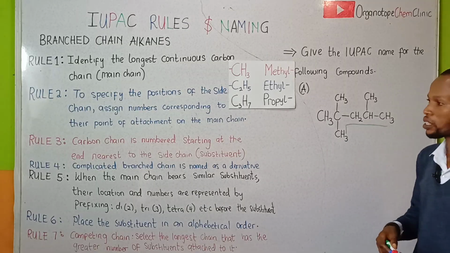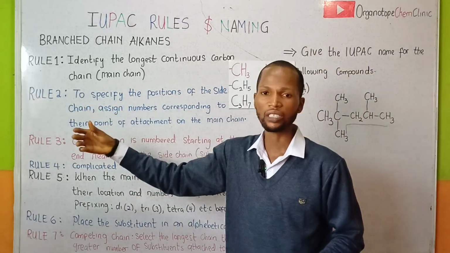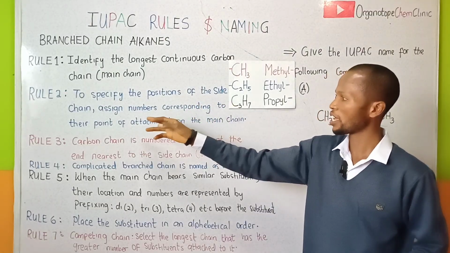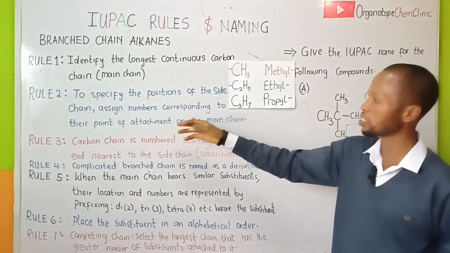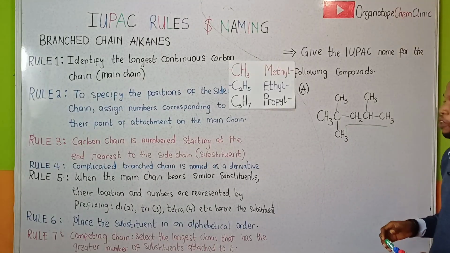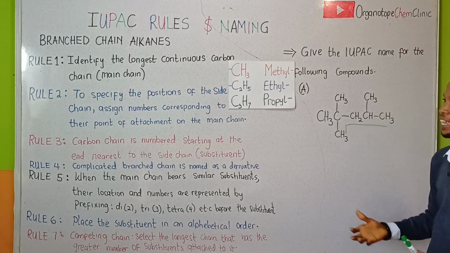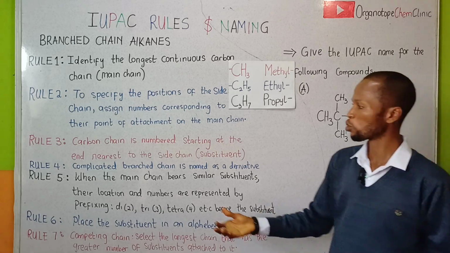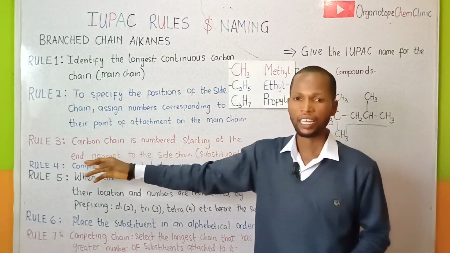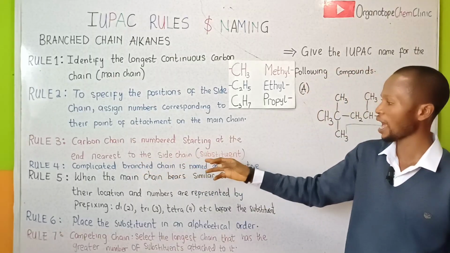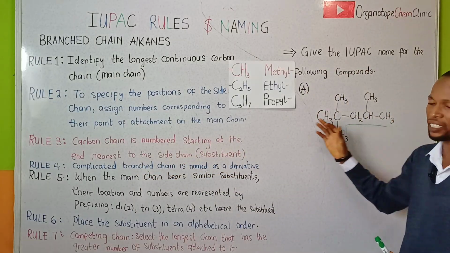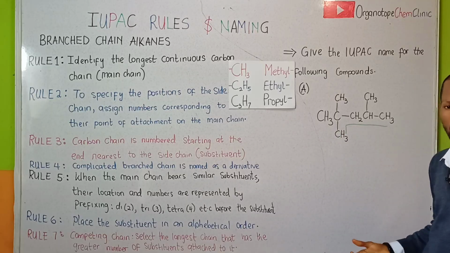Okay? So the next thing we need to do is to consider rule 2. To specify the position of the side chain, assign number corresponding to their points of attachment on the main chain. Now, how do we assign the numbers? We move to rule 3. Carbon chain is numbered starting at the end nearest to the side chain. Now, how do we identify the end that is nearest to the side chain in this compound?